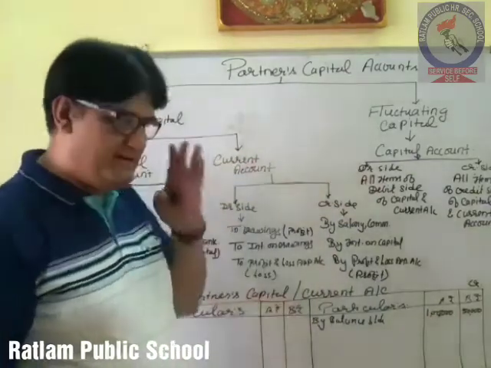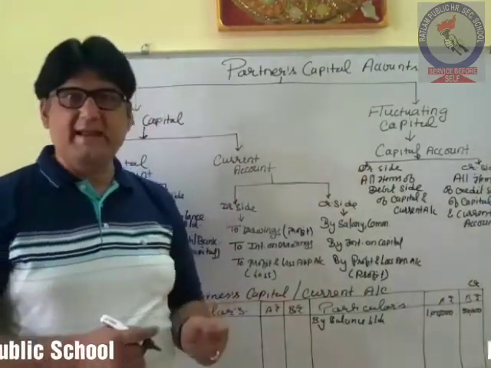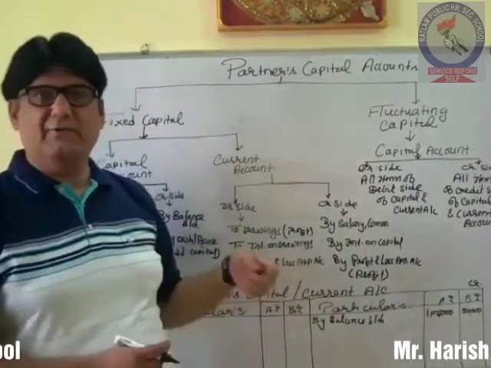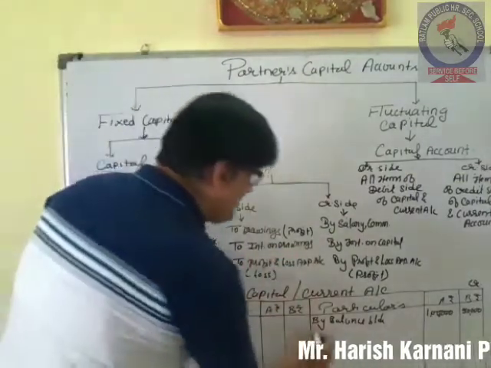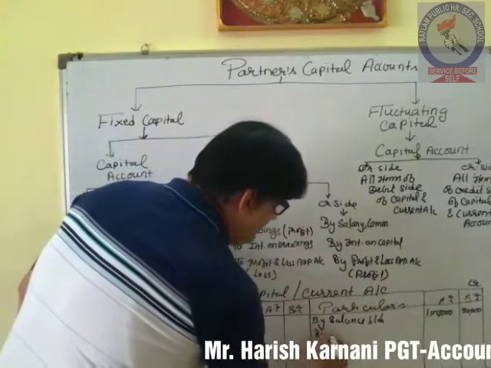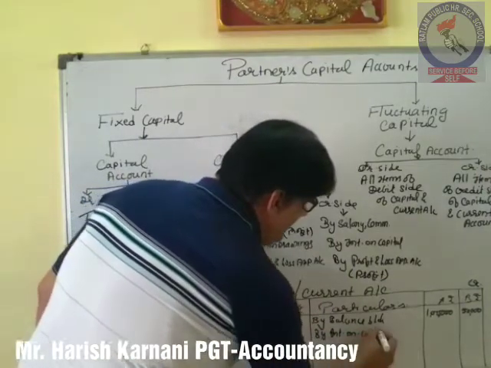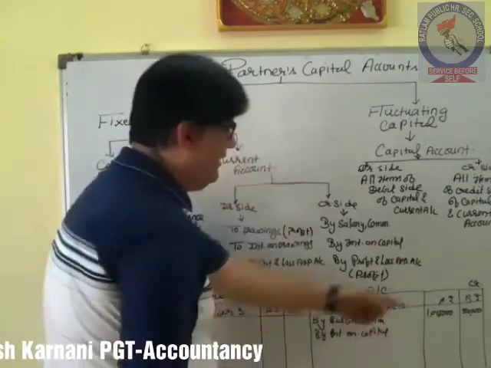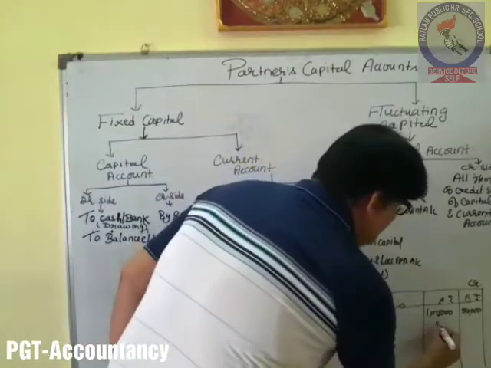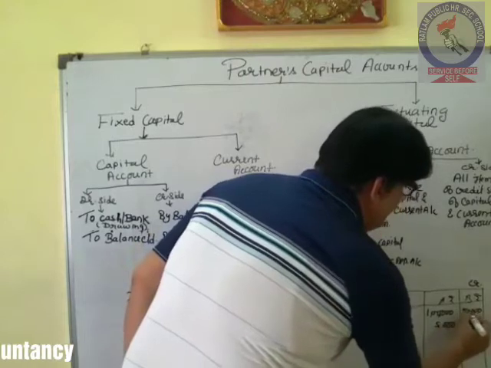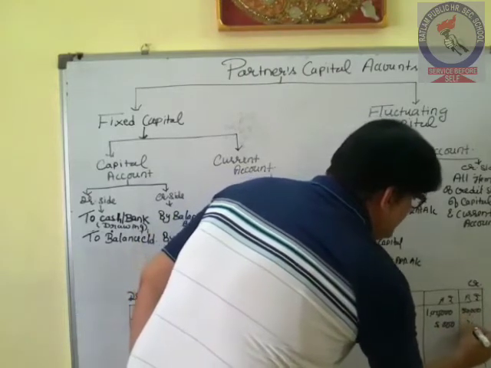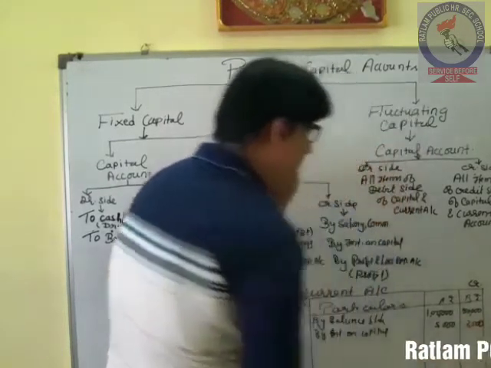And in the agreement it was said that they will be getting interest at the rate of 5%. इनको 5% interest मिलेगा. So we have calculated interest on capital. So 5% of 1 lakh, that is 5,000 rupees, and 50,000 at 5%, that is 2,500 rupees.